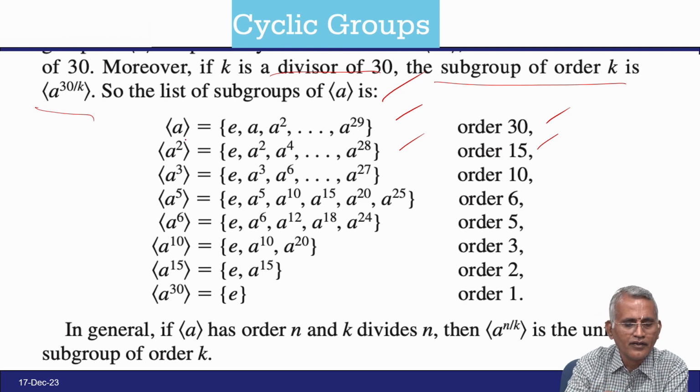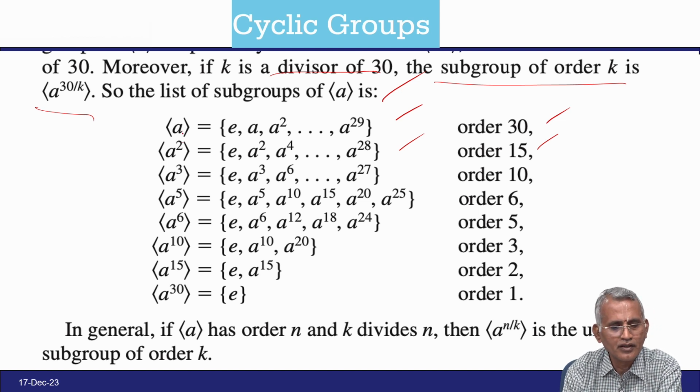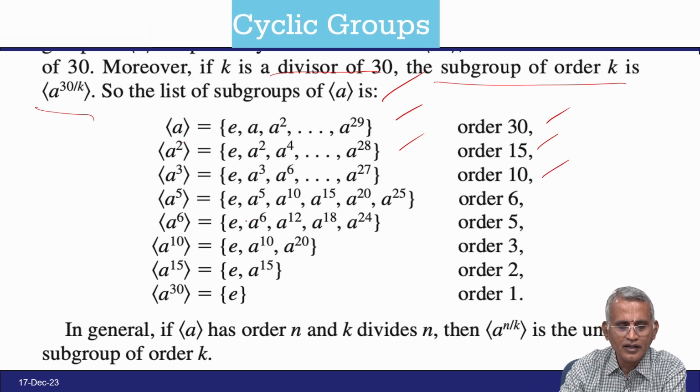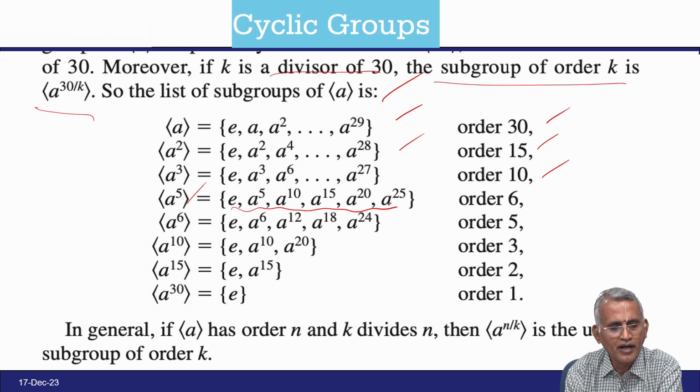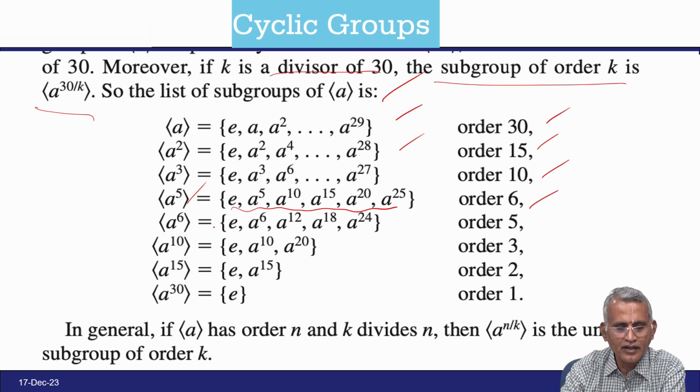So, we simply divide it, and then you have a cube, a cube and so on, a to the 27, and 30 by 3 the order is 10, and then a power 5 having the generator like this, and then 30 by 5 the order becomes 6, and here a power 6 is a generator.